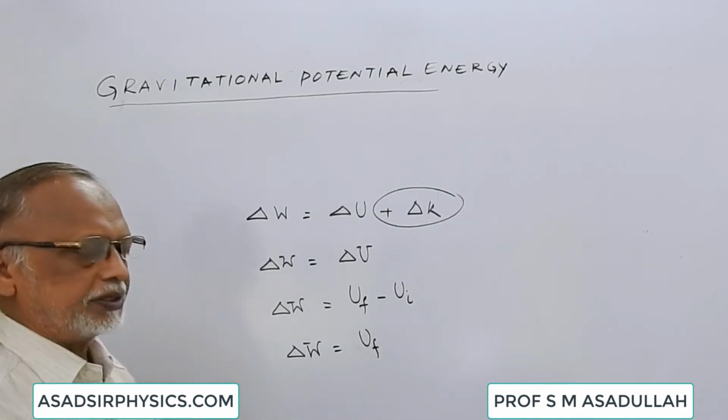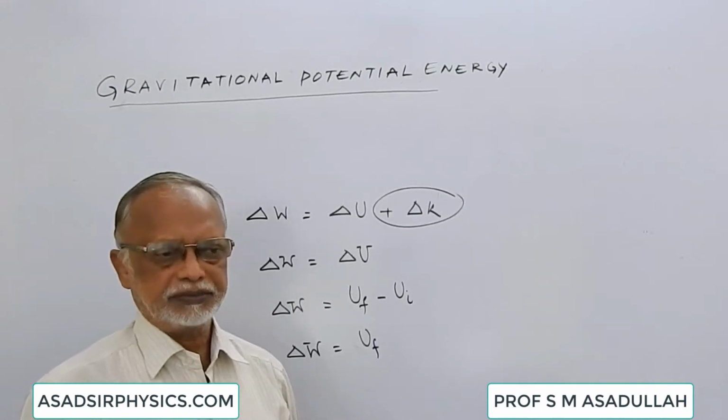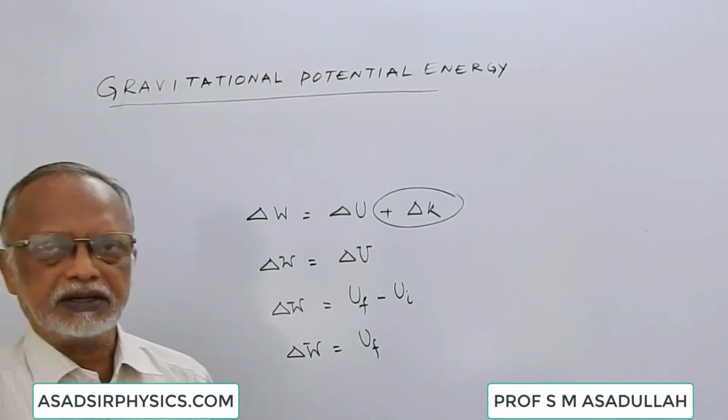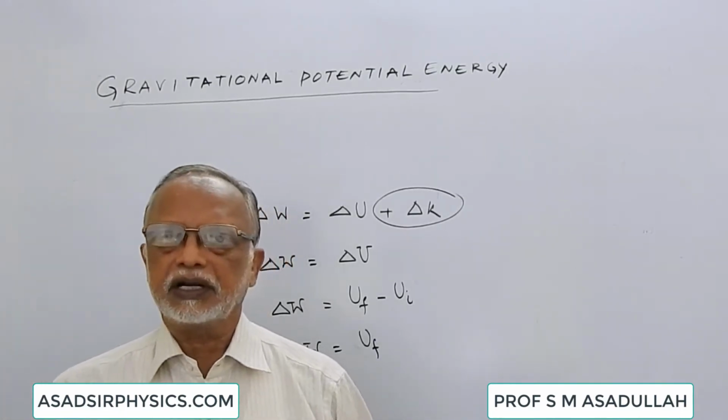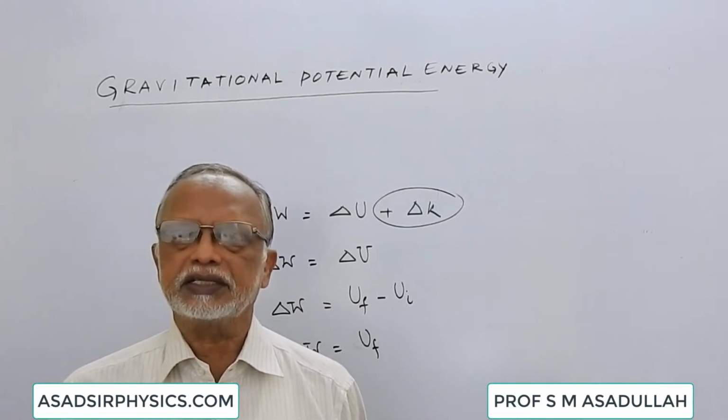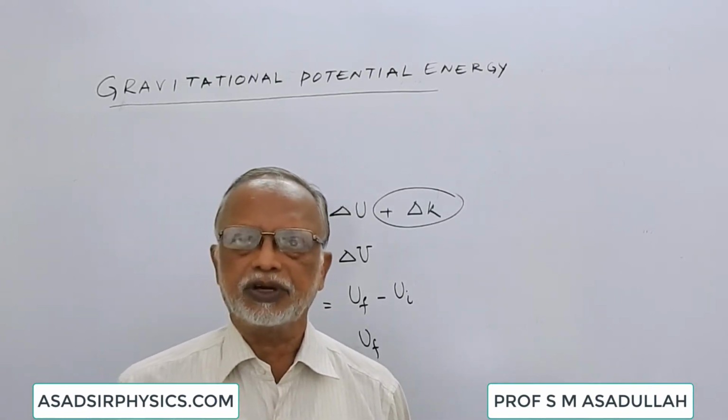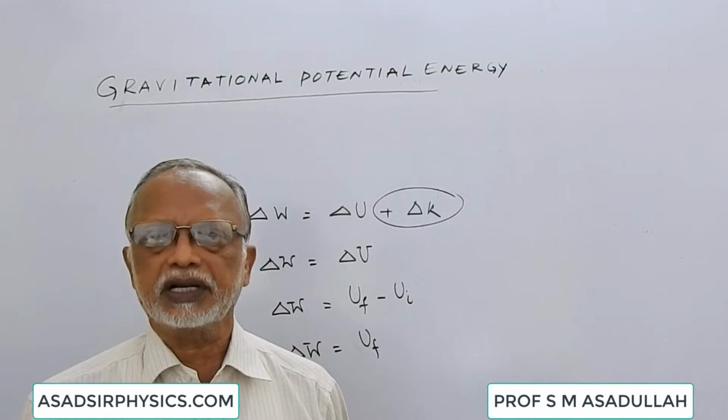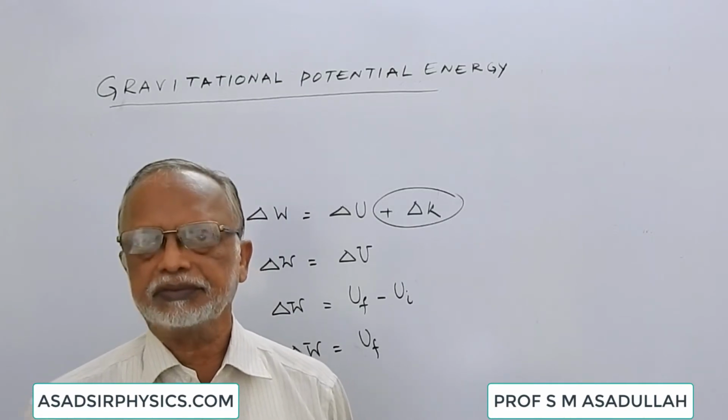Suppose we have two bodies, each of mass m, separated by an infinite distance. Now the potential energy is 0 because the gravitational force is 0.